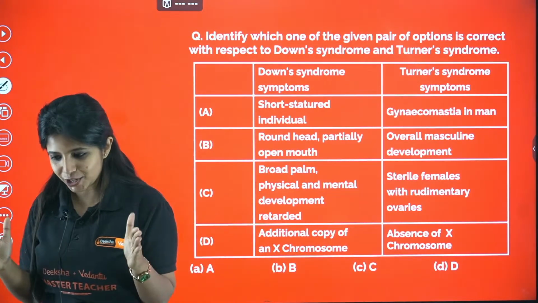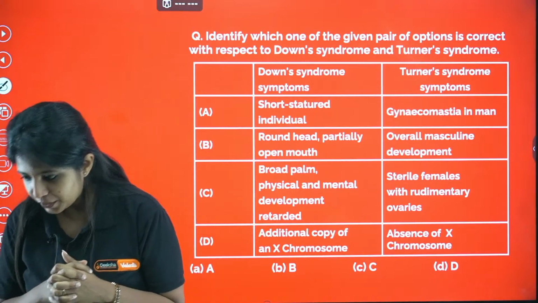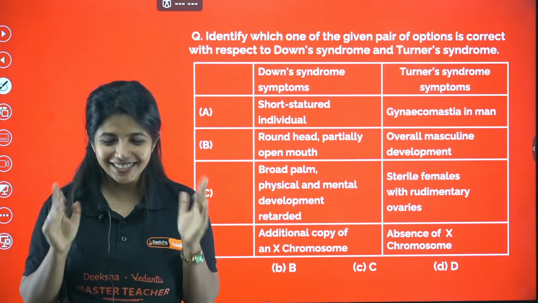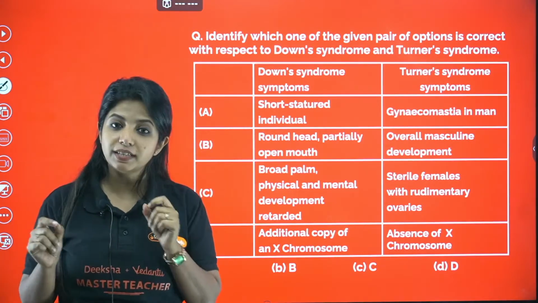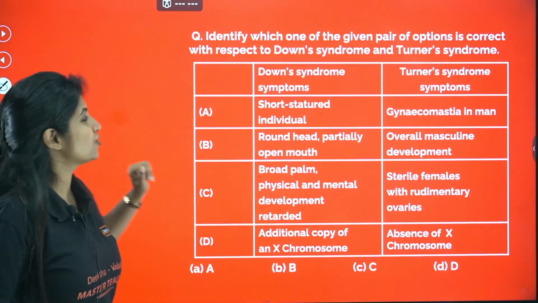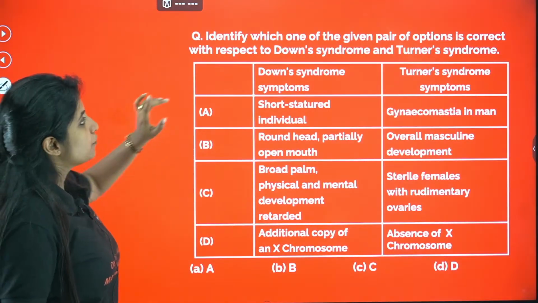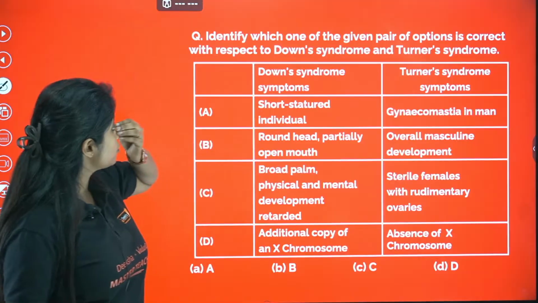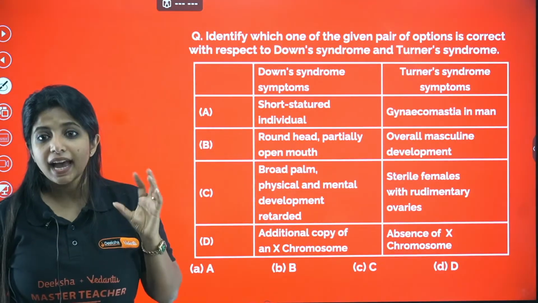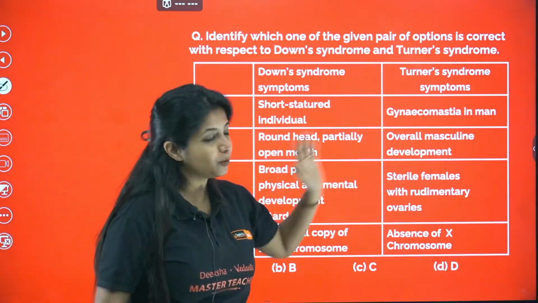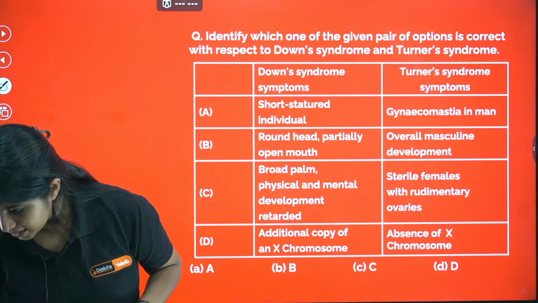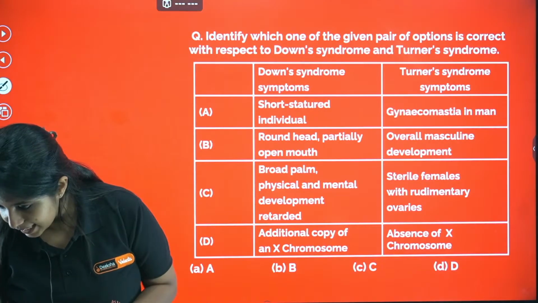Okay, so here is a question on the basis of KCET. This is a KCET question which has a relevance in this particular topic. Let's try to solve it. Identify which one of the following given pair of options is correct with respect to Down syndrome and Turner syndrome. So over here and here, both of them have to be correct. Pavan said the answer for this question is going to be C.